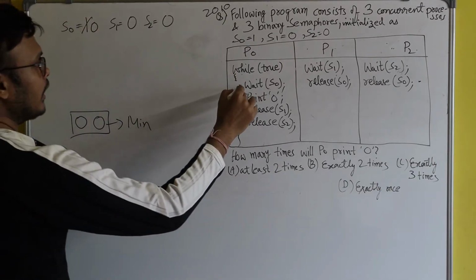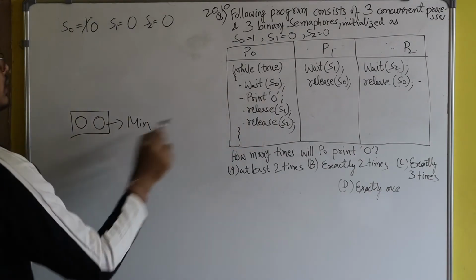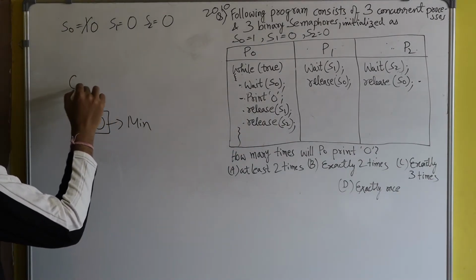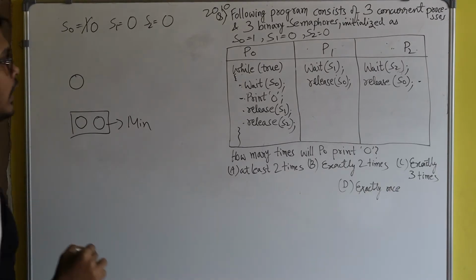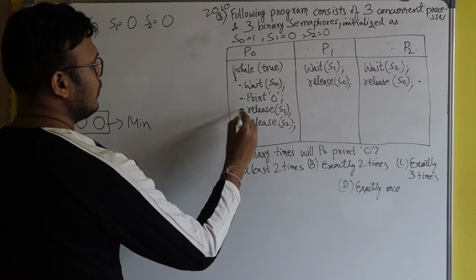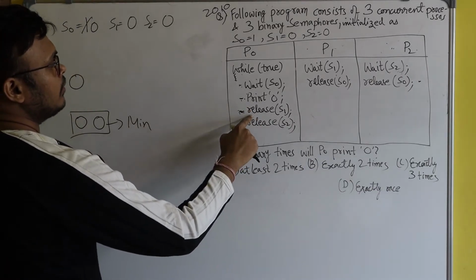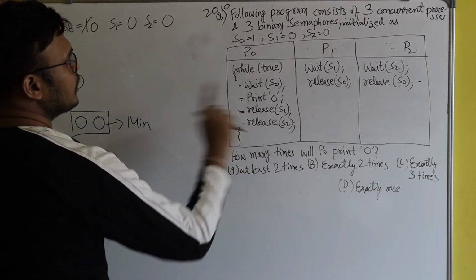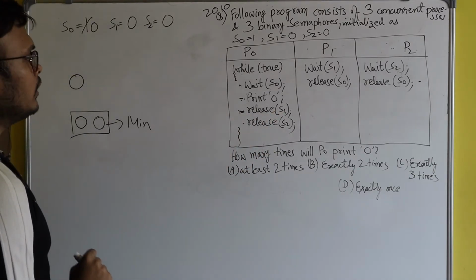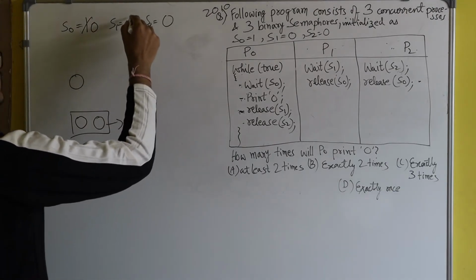And after that P0 will come here. So now print 0. P0 will print 0. And after that P0 will apply release operation on S1. Release operation on S1 means the value of S1 will become 1.